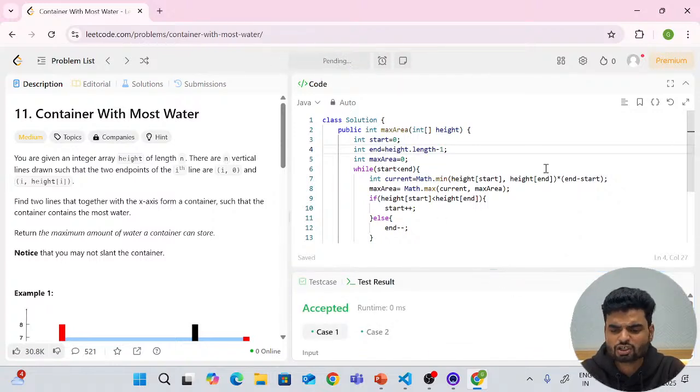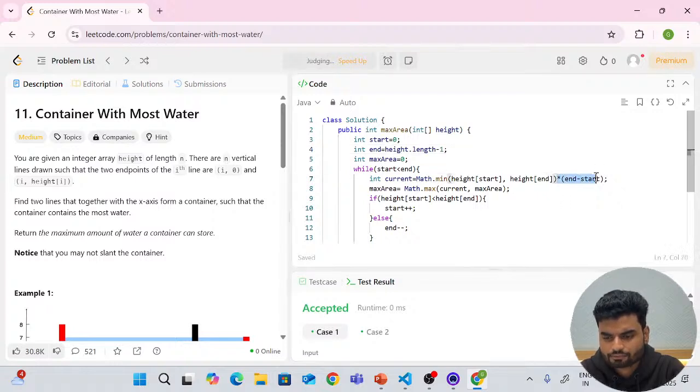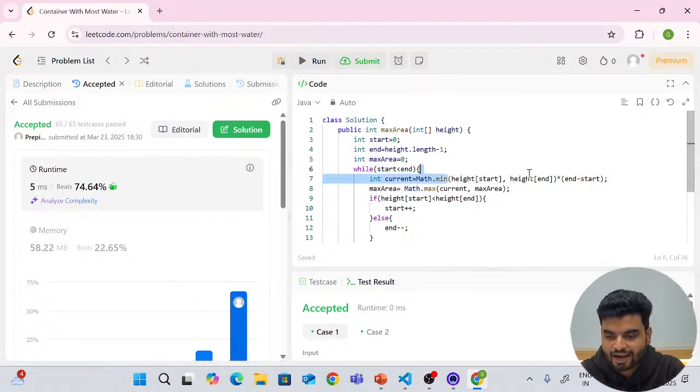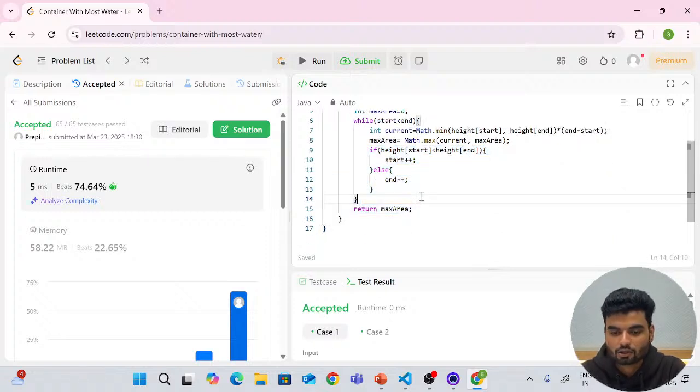And you understood the logic from here. So this is nothing, it's sort of like, look at this. This is the width and this is the height, the minimum height between the first pole and the last pole. Whoever is smaller, you will remove, you will have the next larger pole. You will iterate from that end only.